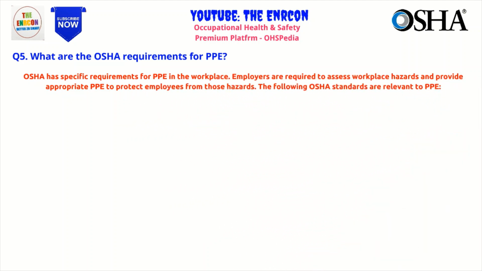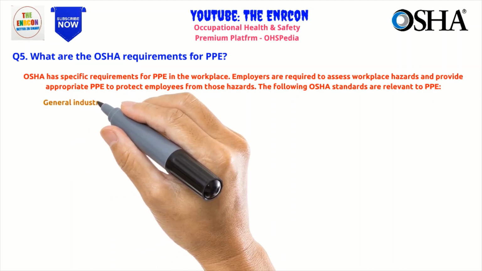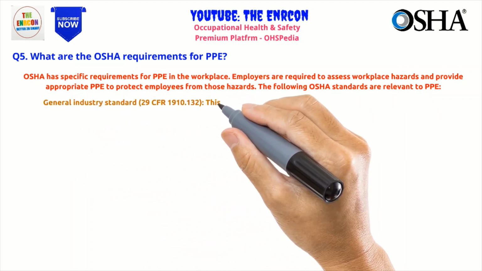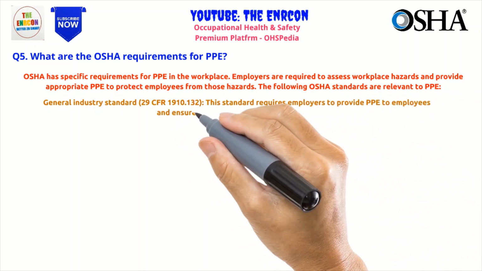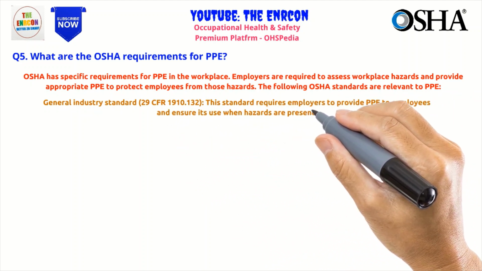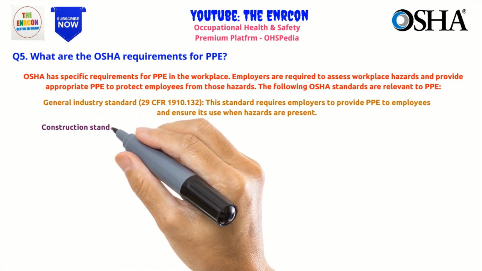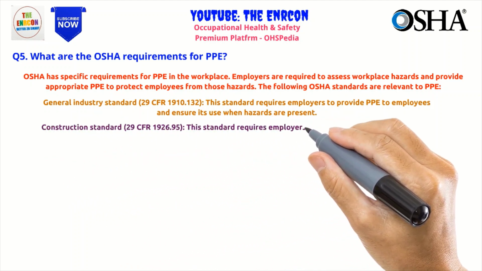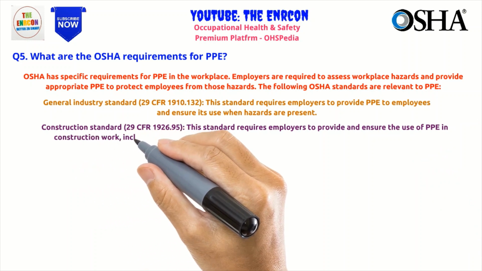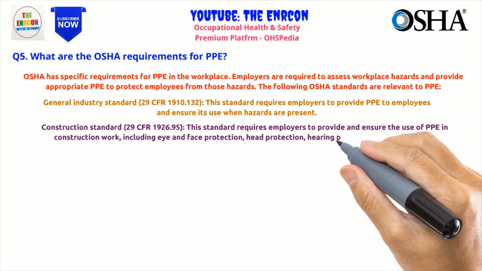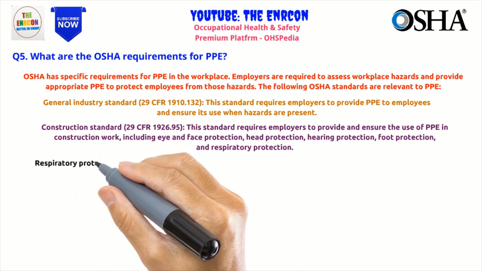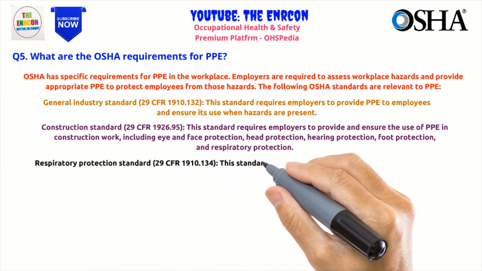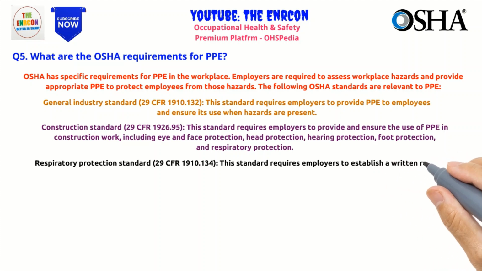General Industry Standard, 29 CFR 1910.132. This standard requires employers to provide PPE to employees and ensure its use when hazards are present. Construction Standard, 29 CFR 1926.95. This standard requires employers to provide and ensure the use of PPE in construction work, including eye and face protection, head protection, hearing protection, foot protection, and respiratory protection.